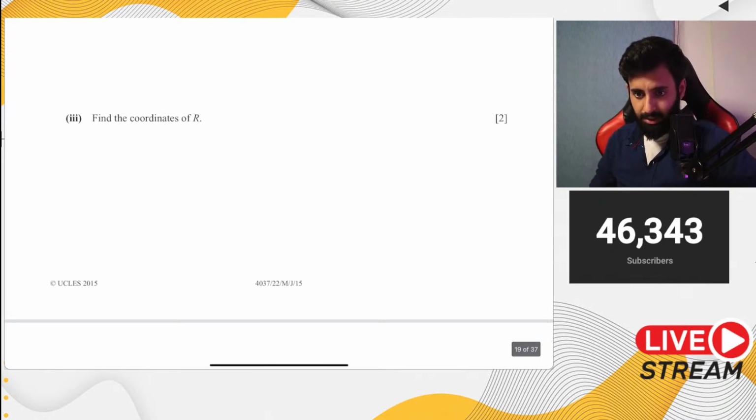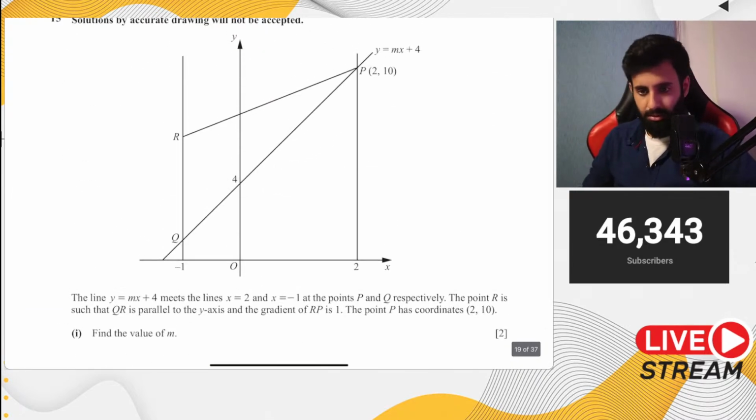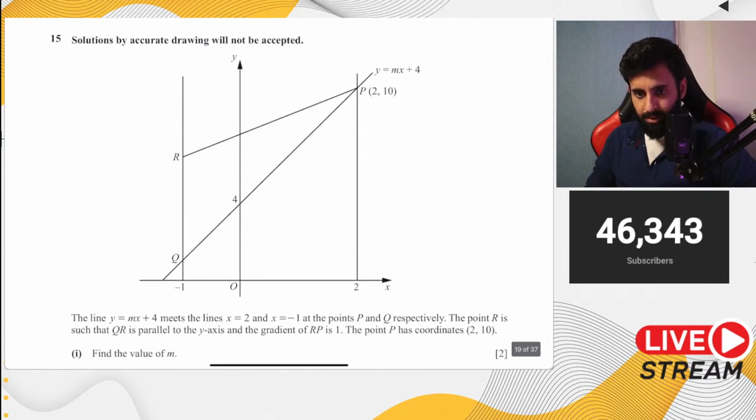Isn't it necessary to show the working of simultaneous? Yes, it is necessary. Just plug in one equation in the other and show the working. I just saved some time by not showing it. In the exam, make sure that you show the working.